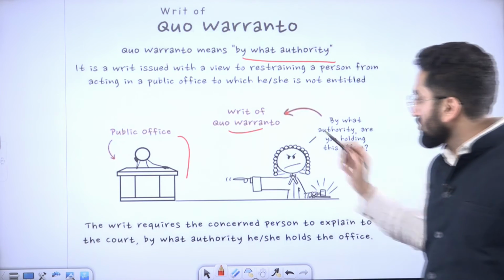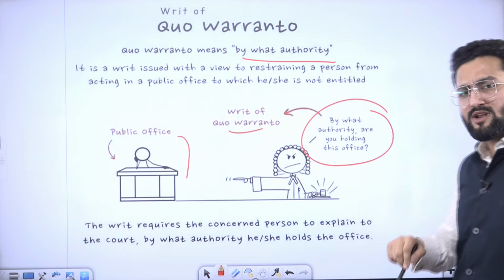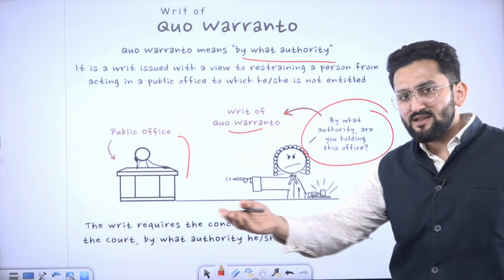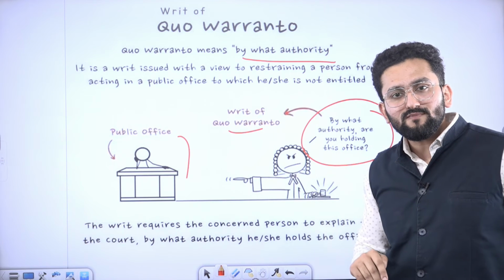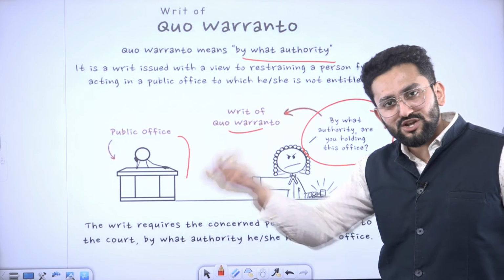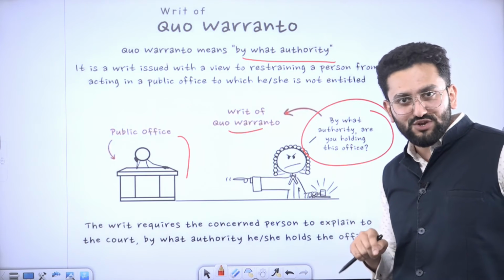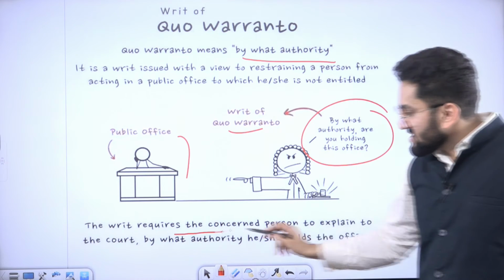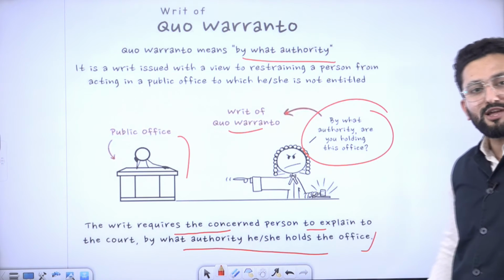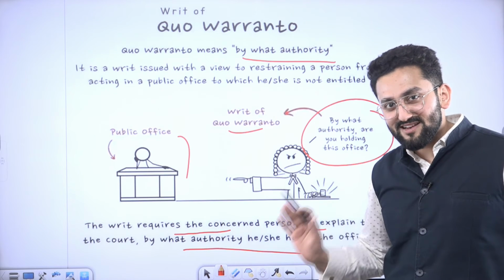Public office, writ of quo warranto. By what authority are you holding this office? Now, look at the expression of the High Court. The High Court is saying, just explain to us, Rohit. कानून का मजाक बना रखा आपने. You should have had an extension issued and then you should have continued on this position, right? The writ requires the concerned person to explain to a court by what authority she holds the office. Okay, so I hope it is clear now.